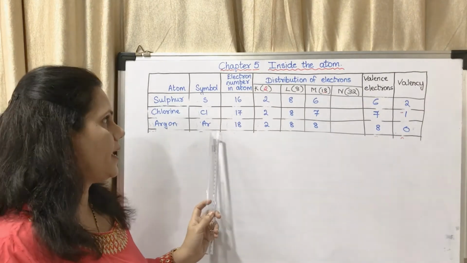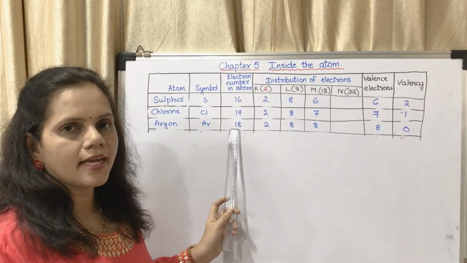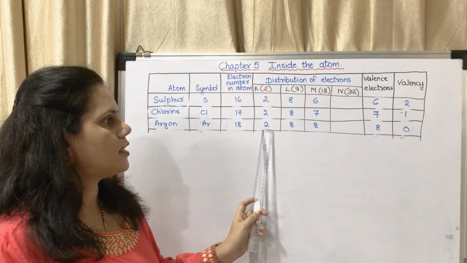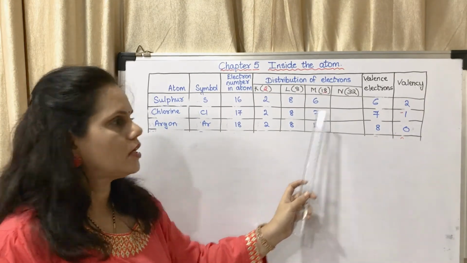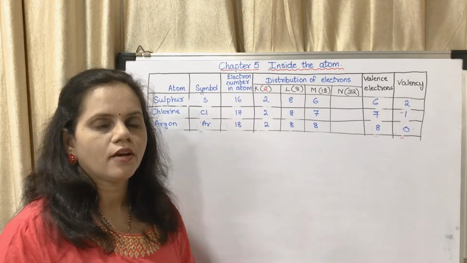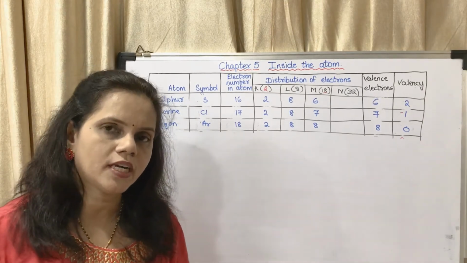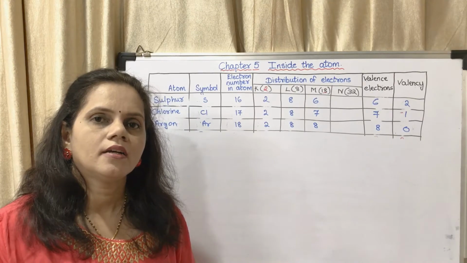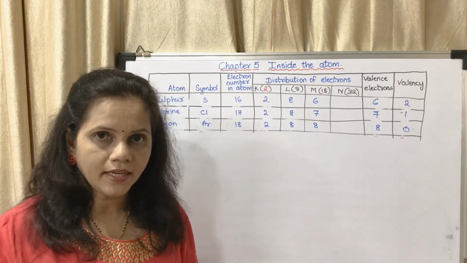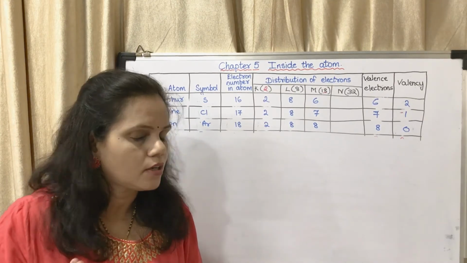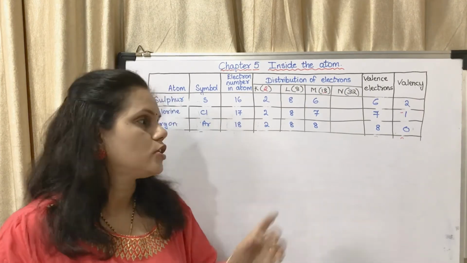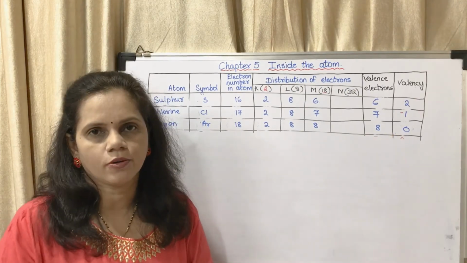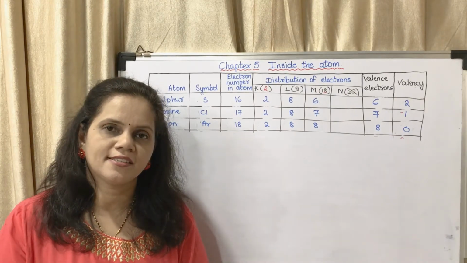Argon, Ar, electron number is 18. Distribution is 2, 8, 8. The last shell has 8. Valence electron 8 means what will it do? It will give? No. It will take? No. It will share? No. What will it do? It does not react. So the valency is 0. Okay, you may copy this.